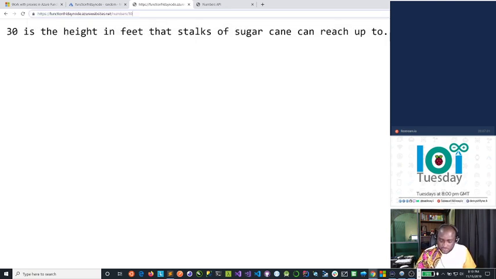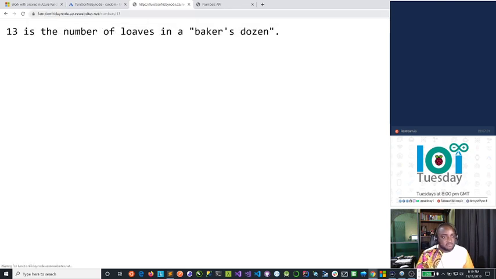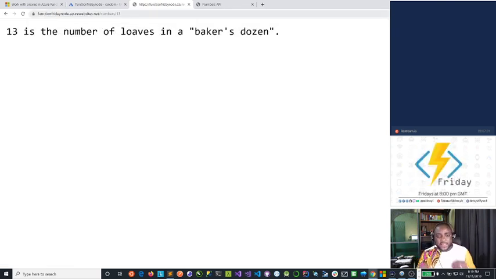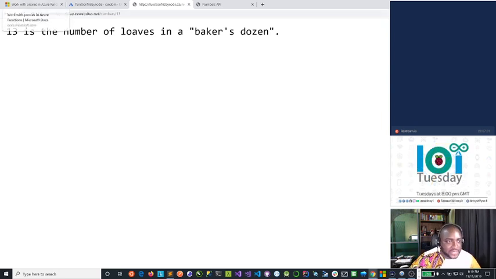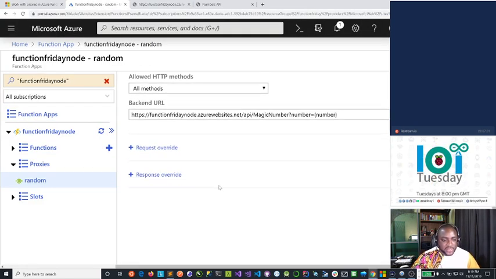13, it works fine. And this is how you create a simple functions proxy. Very simple, straightforward, very clean. Let's go back again now. This is very clean now.